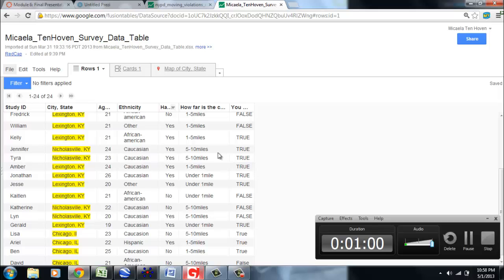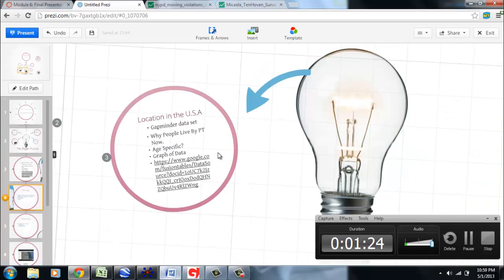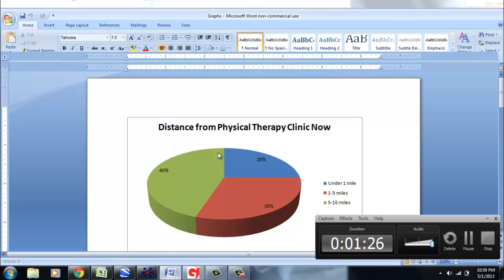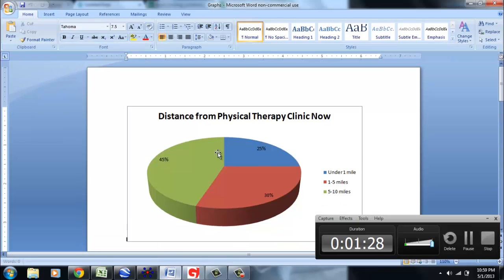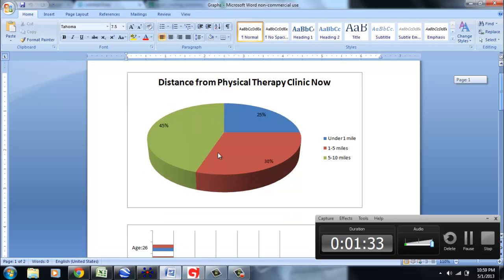So their study ID is their name, and then their location, their age, their ethnicity, have they had physical therapy help in the past, how far they live from a clinic right now, and do they want to live by one in the future. From that, I then graphed my points to see if there were any comparisons between them. Here's a table showing how close to clinics and how far my study participants live from clinics now.